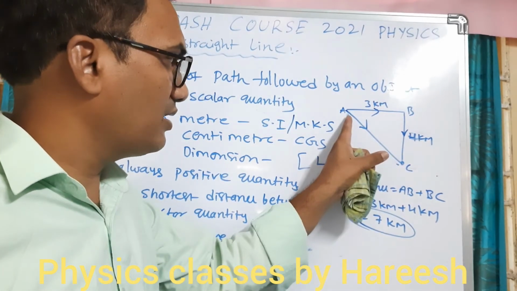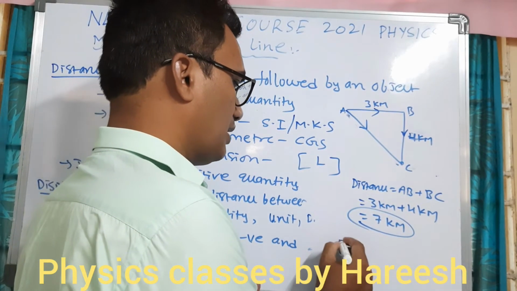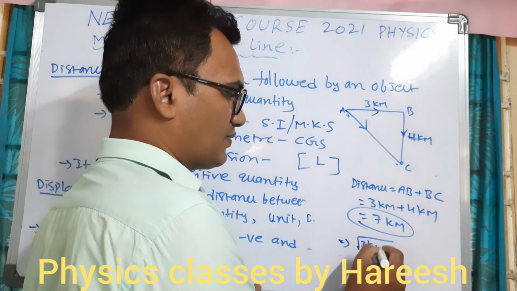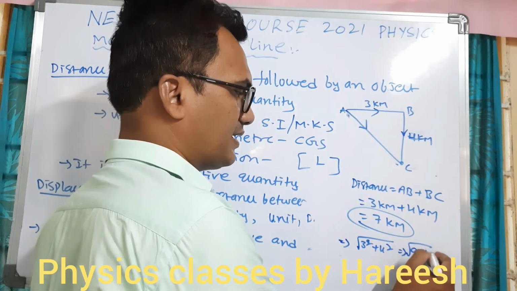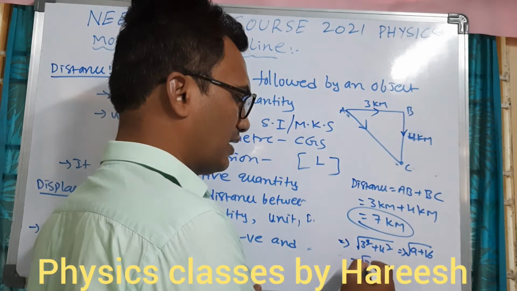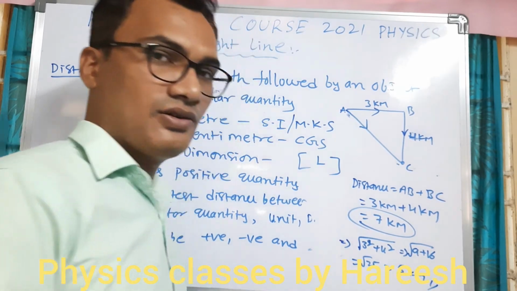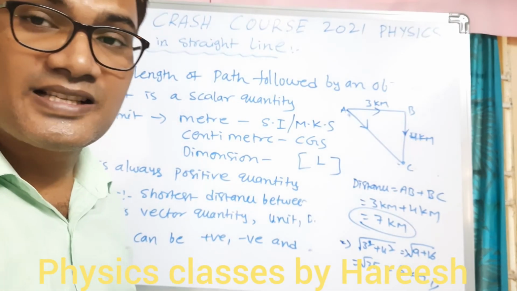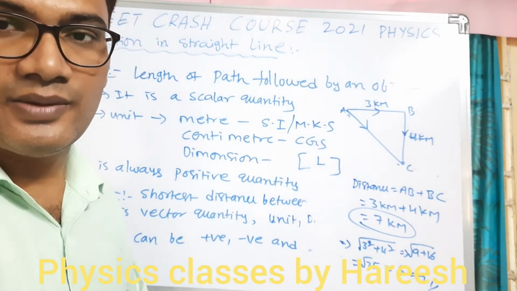So AC is equal to root of AB square plus BC square, that is root of 3 square plus 4 square, which is root 9 plus 16, root 25, equal to 5 kilometers. So 5 kilometers is the displacement of the object, right?